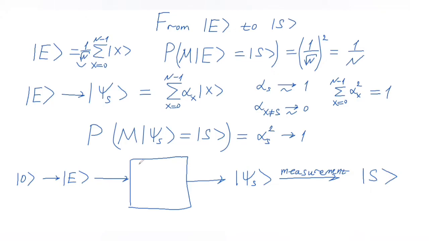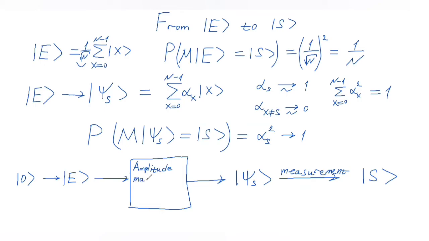So what's drawn in this box is a unitary transformation. This is just some kind of amplitude manipulation that would lead us from state E to state psi S, where amplitudes alphas have this property that alpha S is equal or very close to 1, and alpha X, where X is not equal to S, are very close to 0. So let's write here amplitude manipulation.